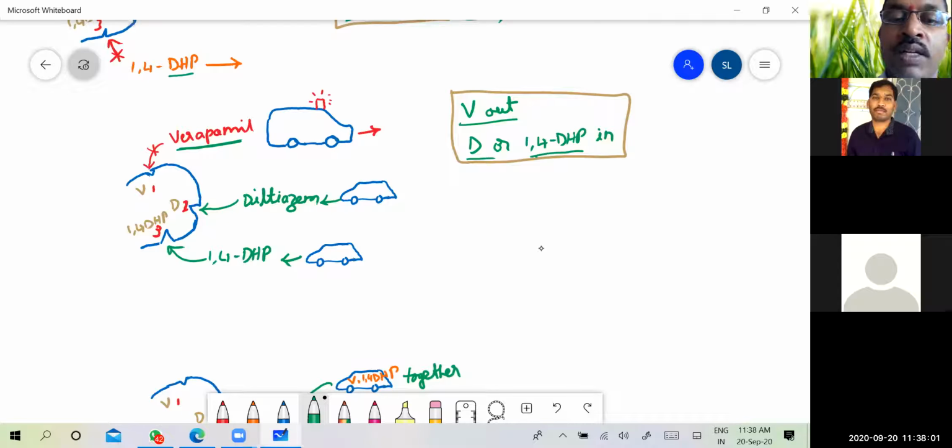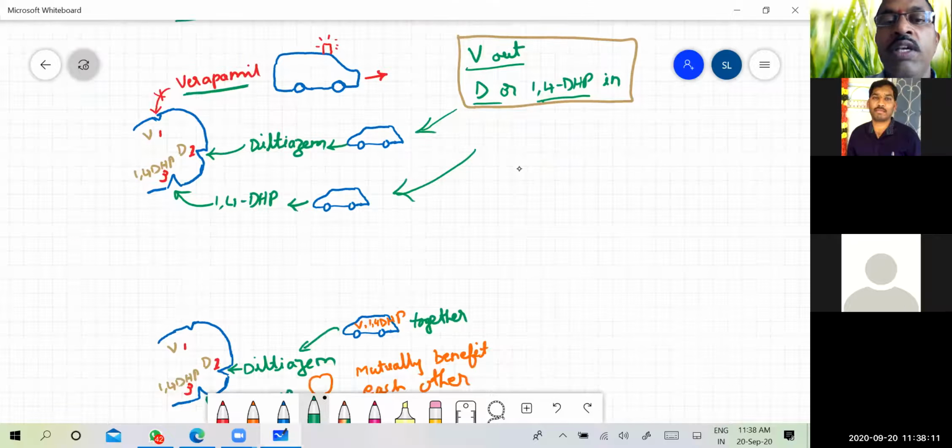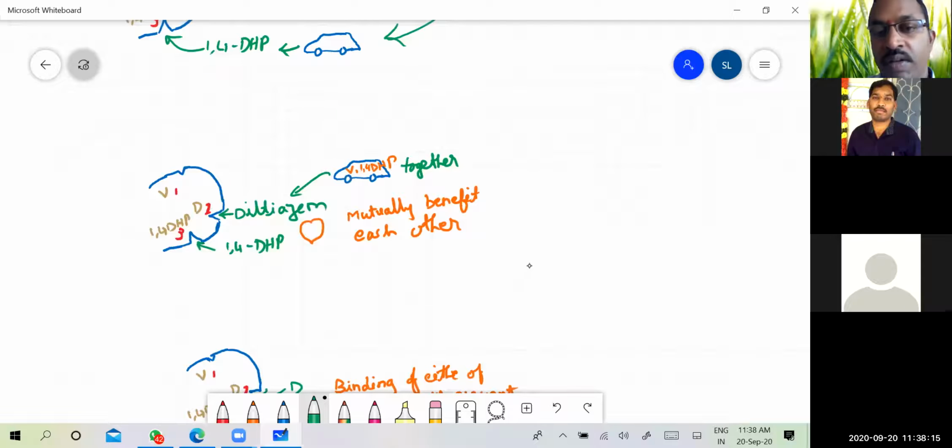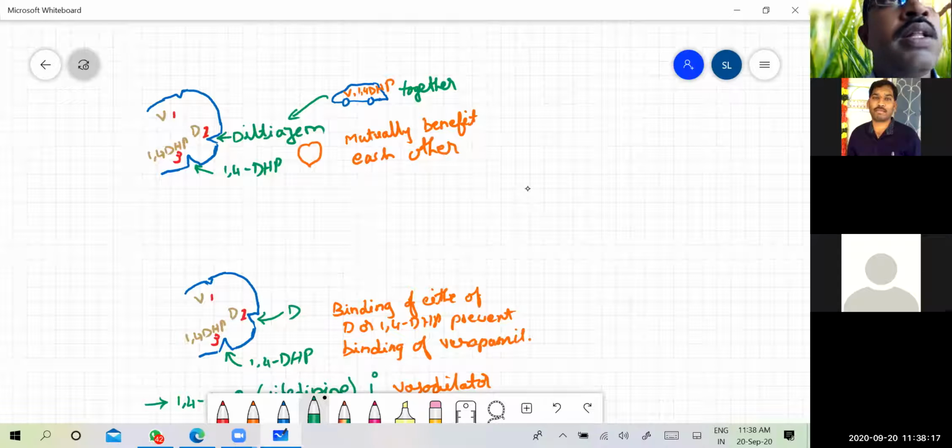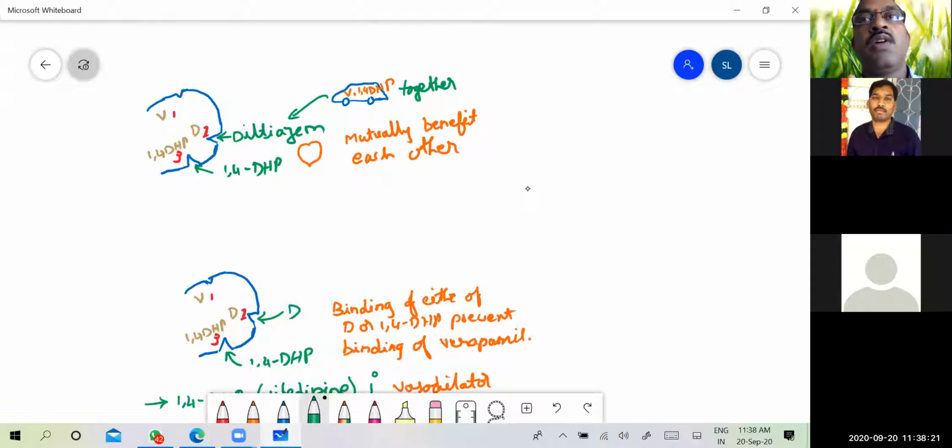That is, when either this is bound or this is bound, then verapamil cannot bind on its site because the verapamil binding site undergoes a change in binding site conformation. Then if you leave out verapamil, what is the effect at the binding sites of diltiazem and 1,4-DHP?